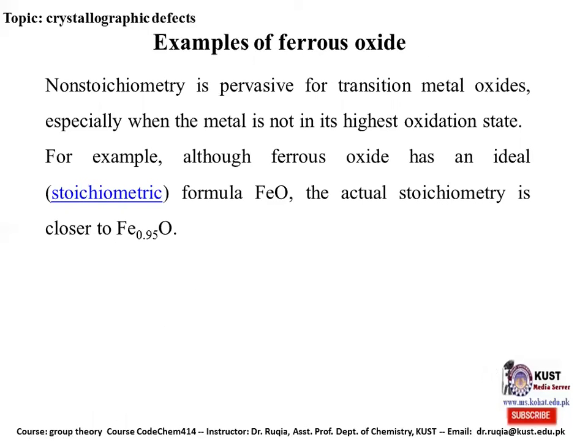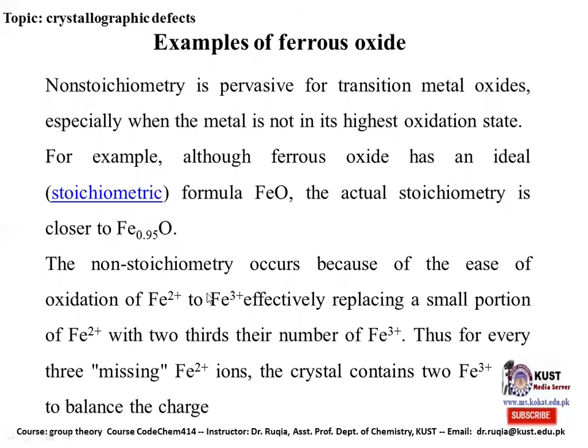Example of ferrous oxide. Non-stoichiometry is pervasive for transition metal oxides, especially when the metal is not in its highest oxidation state. For example, although ferrous oxide has an ideal formula FeO, the actual stoichiometry is closer to Fe0.95O, not exactly in a 1 to 1 ratio. The iron and oxygen are in the ratio of 0.95 to 1. So this is a non-stoichiometric formula.